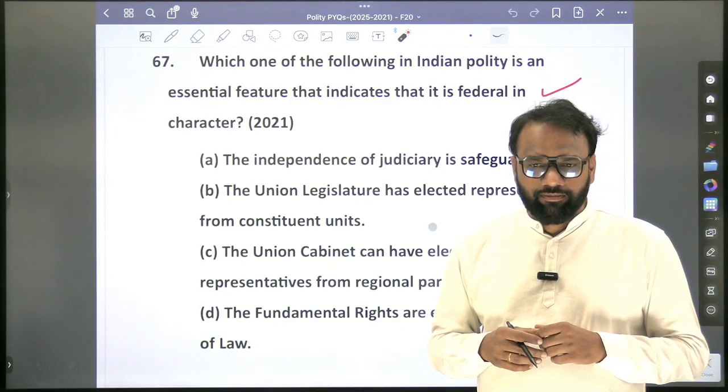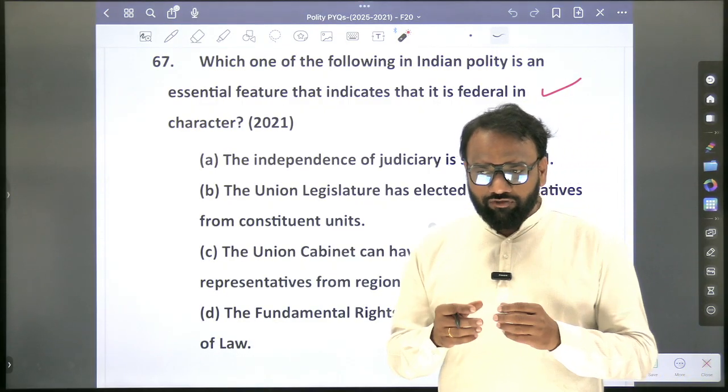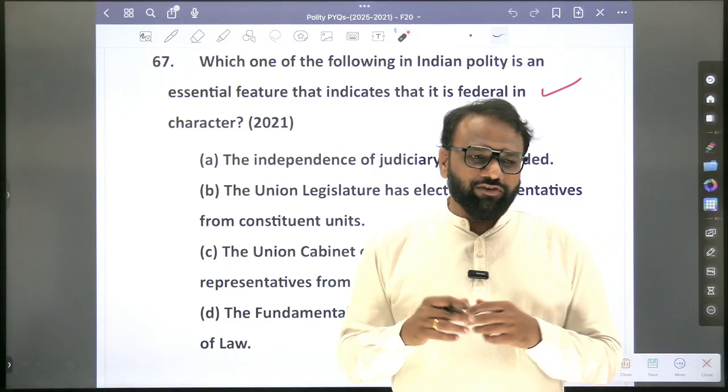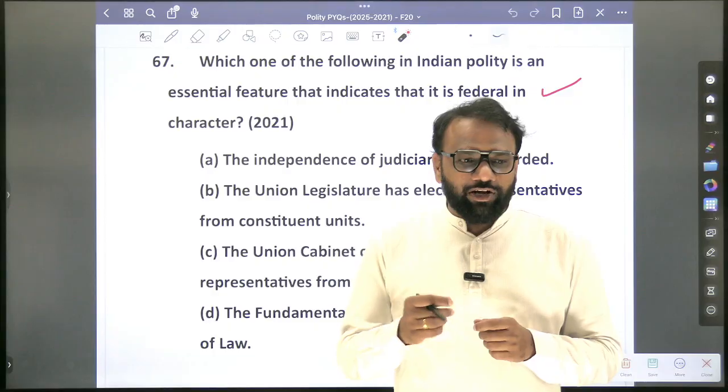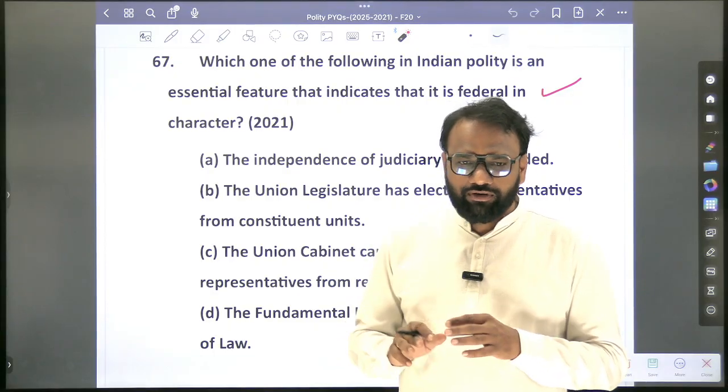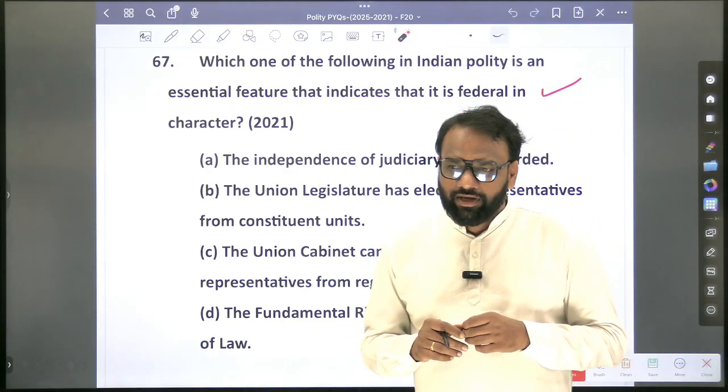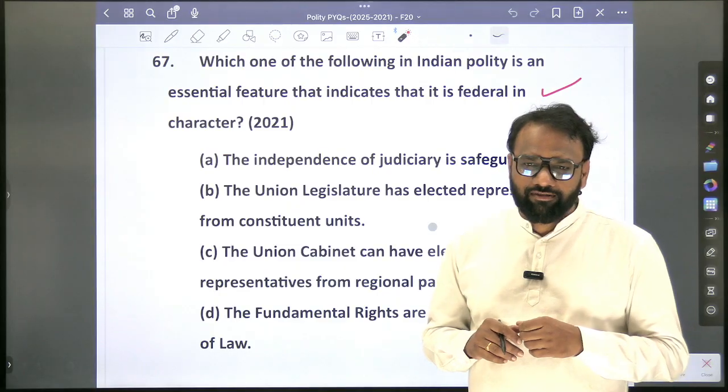Written constitution, rigidity of the constitution, or flexibility of the constitution? Rigidity of the constitution. What do we understand by rigidity of the constitution? Difficult to amend a few provisions of the constitution. Next. Bicameralism is a federal feature. Yes. Next.